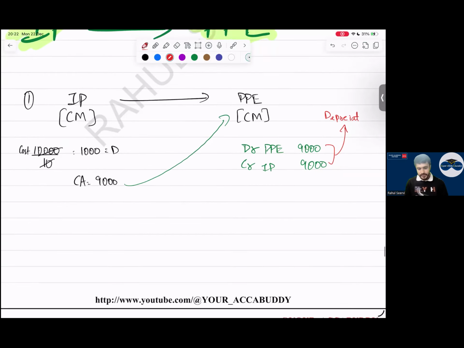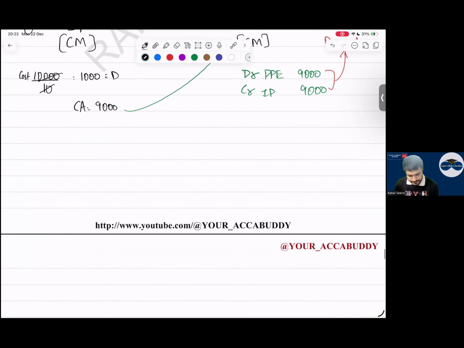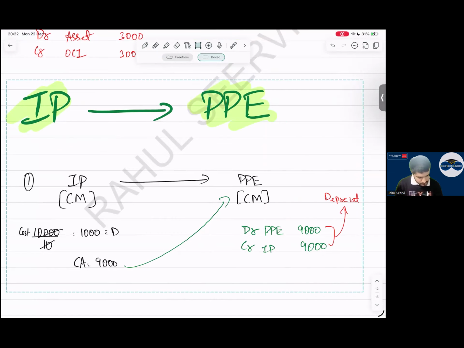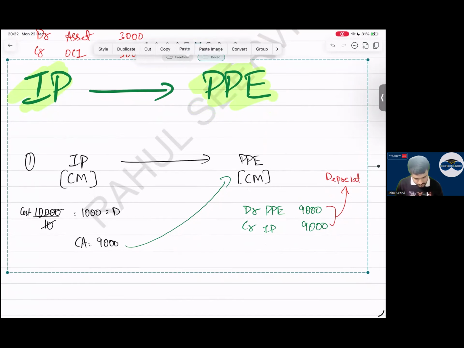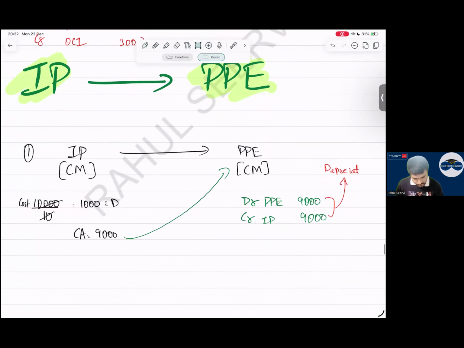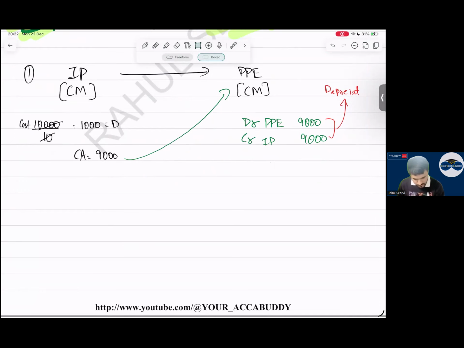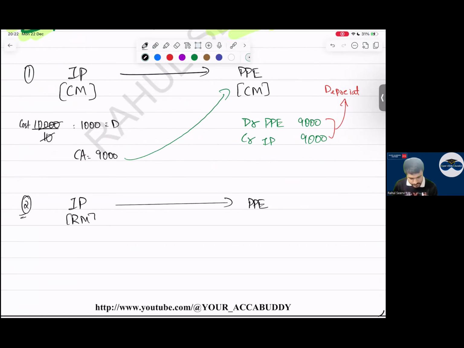Operating category. Next one, I can copy but I'm writing it down so that you take time and think. Revaluation model.